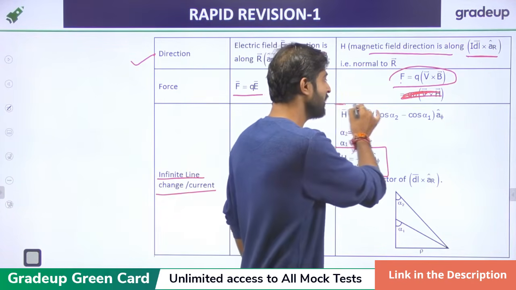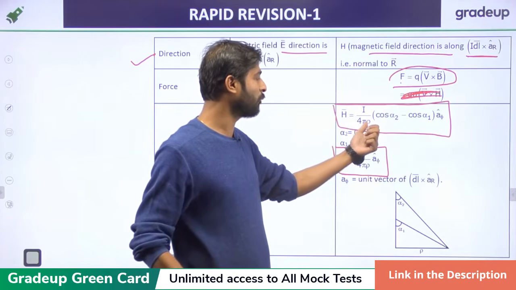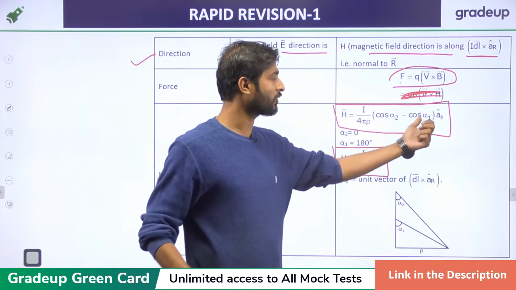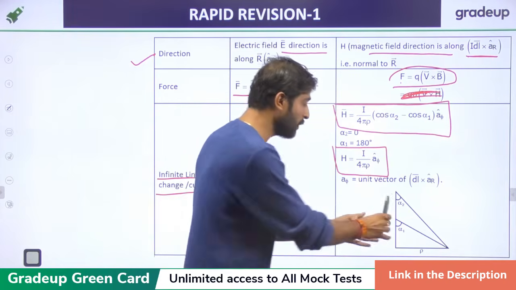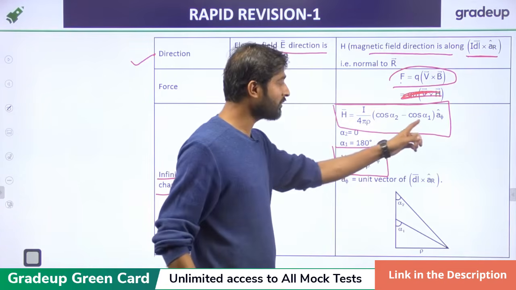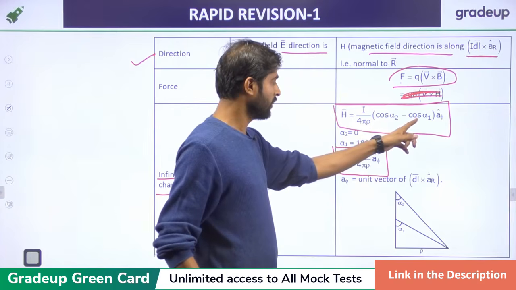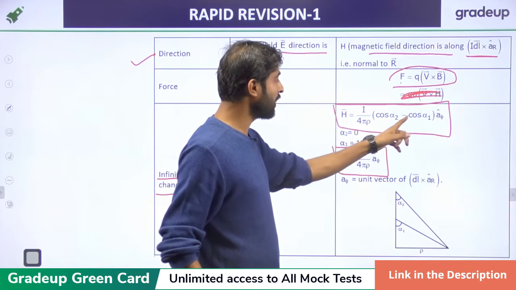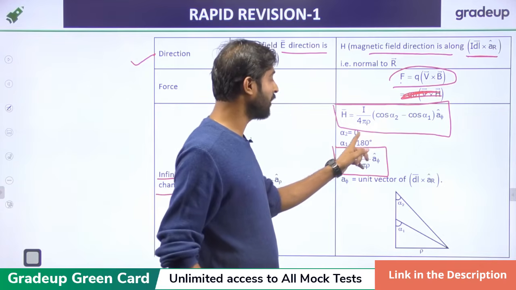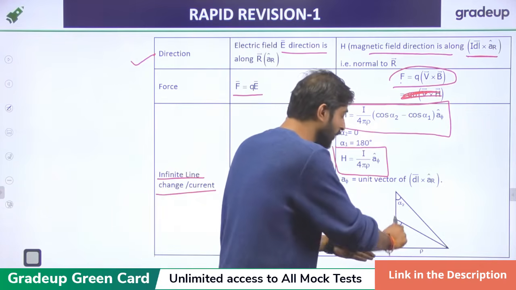Generally the formula for the magnetic field is H equal to I upon 4 pi rho times cos alpha 2 minus cos alpha 1. If it becomes infinite length, then alpha 2 becomes 0 and alpha 1 becomes 180 degrees, because the point lies effectively at the middle of an infinite length.